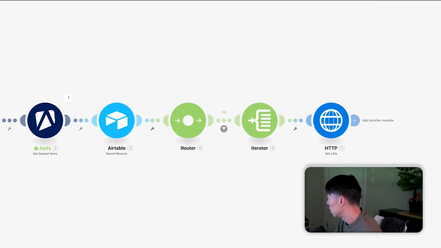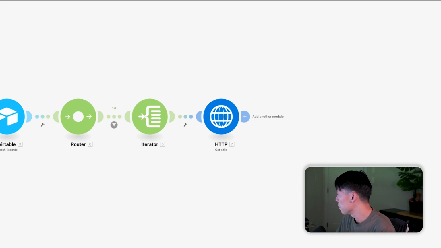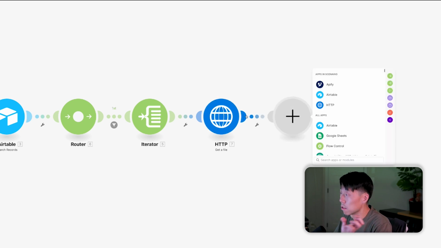Okay. And we're going to do one more step here. What I want to do is actually store this data as a variable here in Make, because I'm going to actually reference it one more time. So this is a cool little trick I learned.